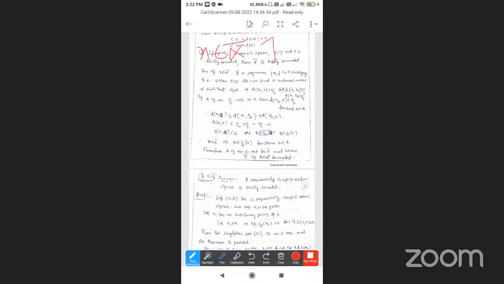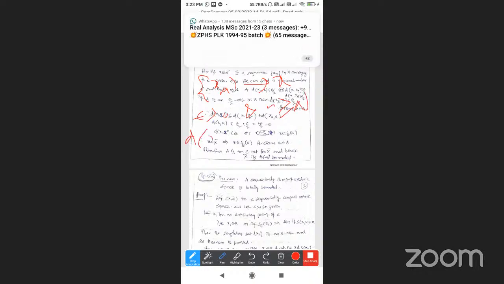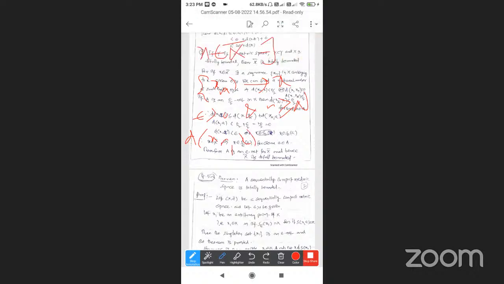So small x belongs to X bar, and X is totally bounded. There exists a sequence Xn converging to x. By the definition, given epsilon greater than 0, we can find a natural number N such that for n greater than or equal to N, D of xn comma x is less than epsilon by 2. D of x comma xn is also less than epsilon by 2. Next, D of x comma capital Xn is also less than epsilon by 2.